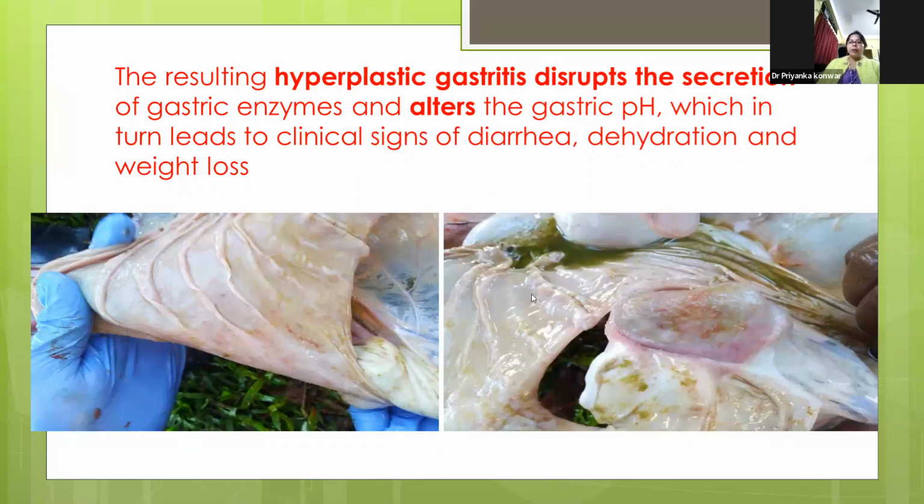And in the PM condition, when 1 or 2 animals died, and we have done the PM, in that PM we have seen this typical heavy condition of the haemonchosis.